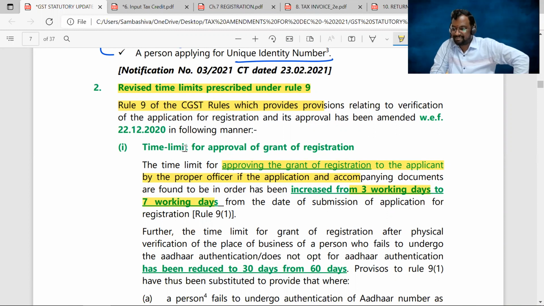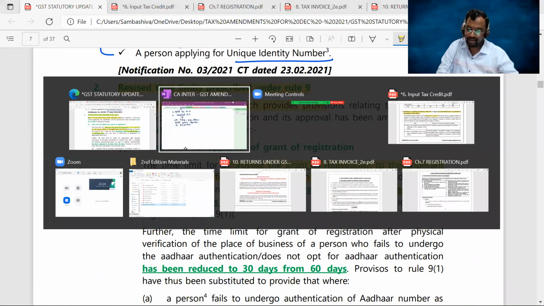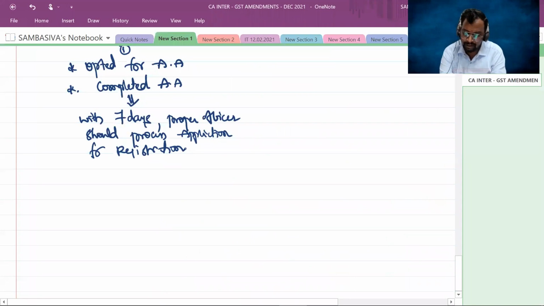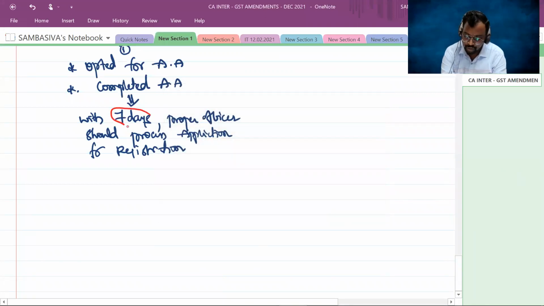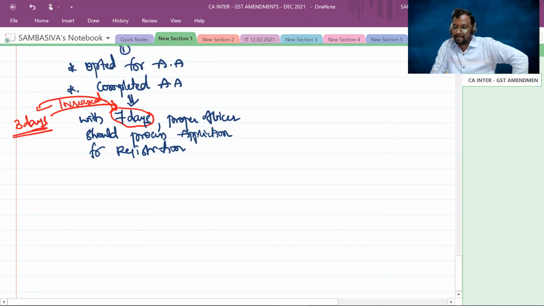Right. This is the first change that happened. Earlier, you had a time limit: the proper officer should complete the process within a period of 3 days. Now this is being increased to 7 days.